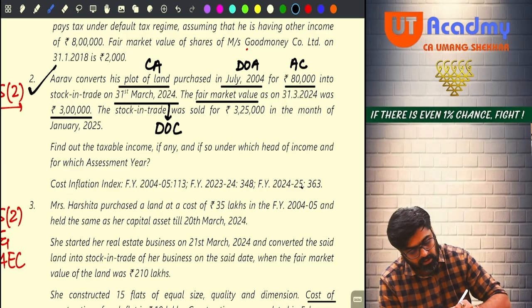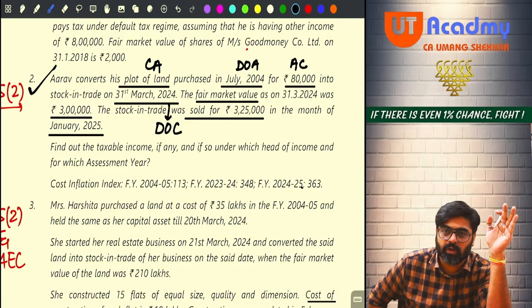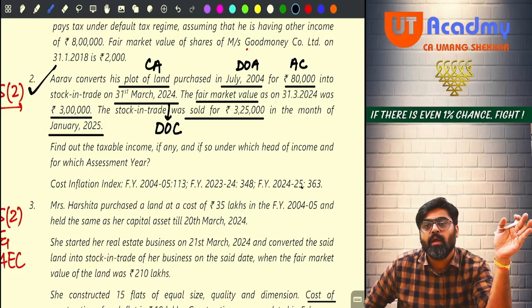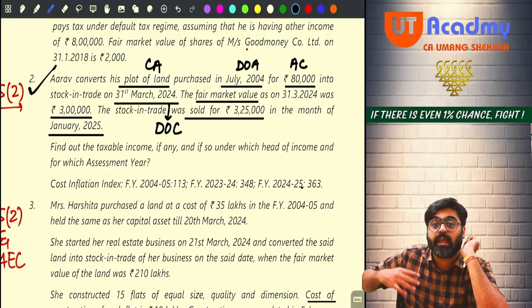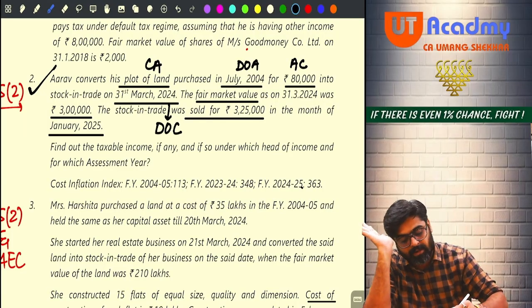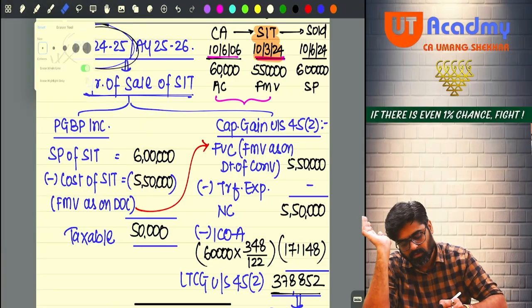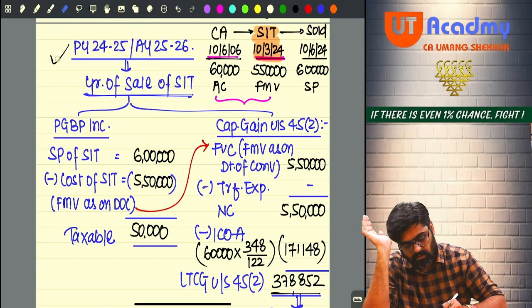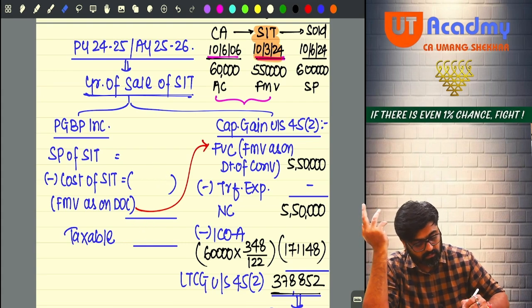Stock in trade was sold for 3,25,000 in the month of January 25. So can I say previous year 24-25 the stock in trade is sold? Yes. So in the previous year 24-25, PGBP will also be calculated. Capital gain will also be calculated. Yes or no? Same to same format which I made. Here, what I will do? I will do the favorite thing which I do always. My format is already ready.